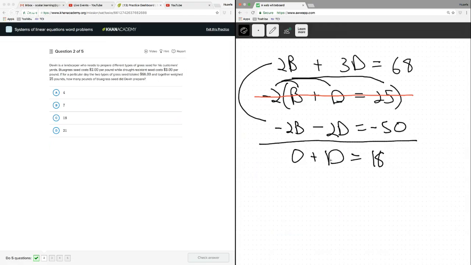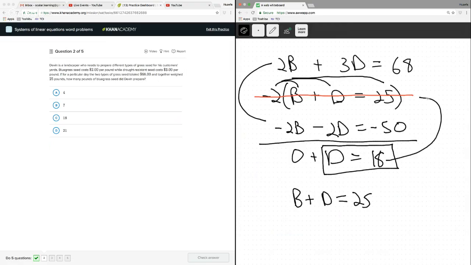So I somehow solved for the other one, but that's okay. The number of pounds of drought-resistant is actually 18 pounds. They have 18 here, but that's not right. They're asking for B. But now let's go back to the second equation. We could actually plug this value 18 into either of these, it doesn't matter, but I'm choosing this one because it's simpler. It's what I usually do.